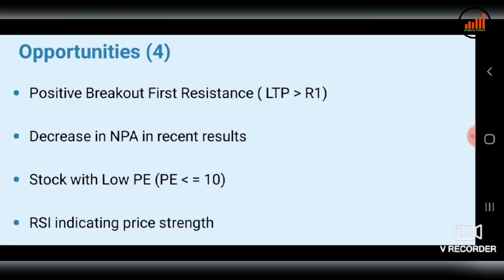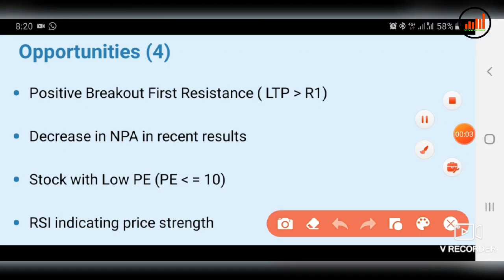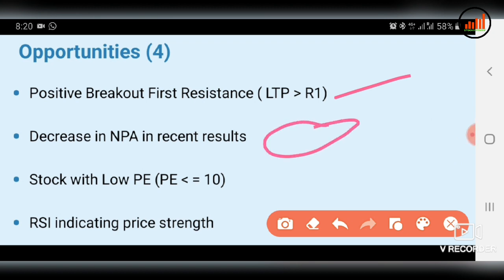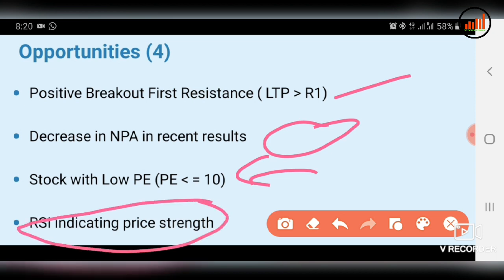Now we will see what are the opportunities in Canara Bank. First, positive breakout: it has broken the first resistance. Second, decrease in NPA in the recent result. Third point is stock with low PE, so Canara Bank has low PE. Then RSI indicating price trend, and you can see RSI is also indicating the price trend.